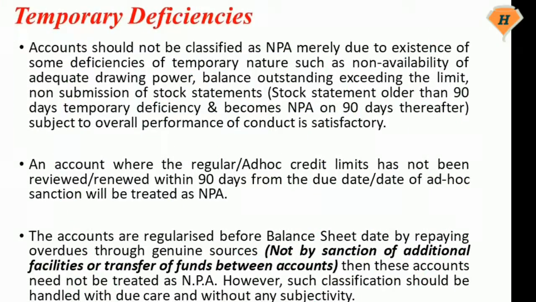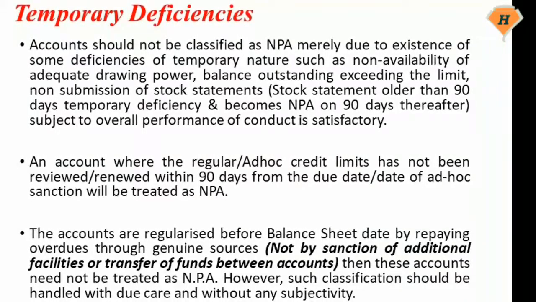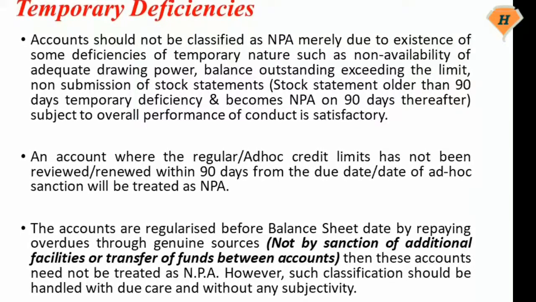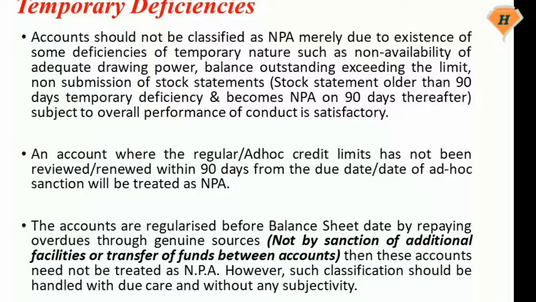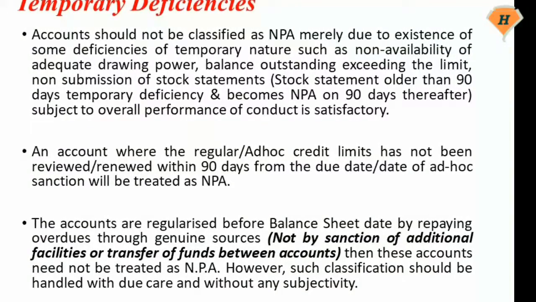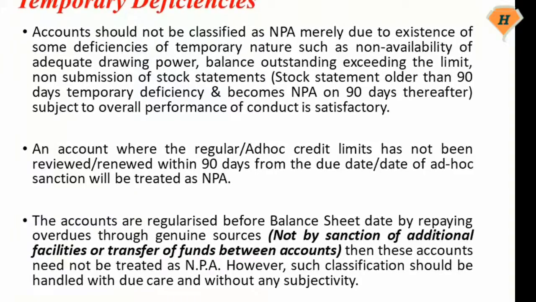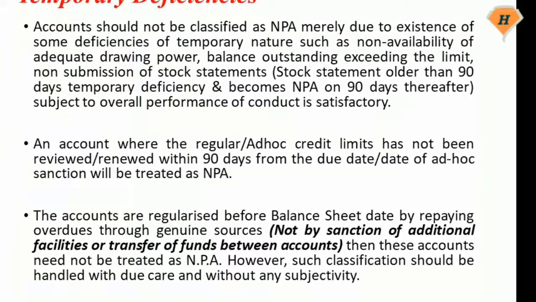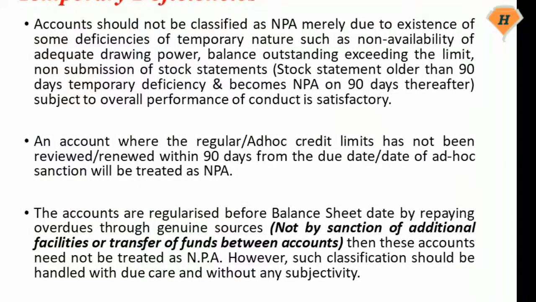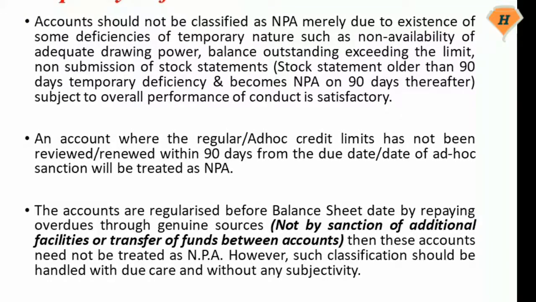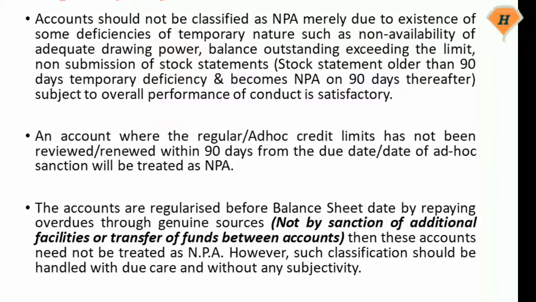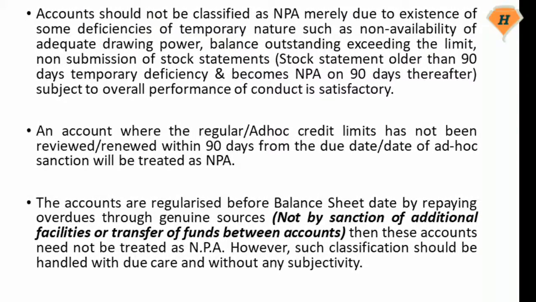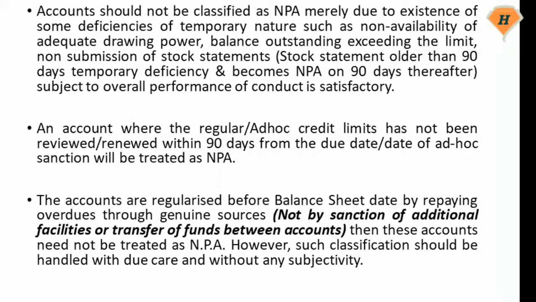4. Accounts should not be classified as NPA merely due to the existence of some deficiencies of a temporary nature, such as non-availability of adequate drawing power, balance outstanding exceeding the limit, non-submission of stock statements. A stock statement older than 90 days is a temporary deficiency and becomes NPA 90 days thereafter, subject to overall performance and conduct being satisfactory. 5. An account where the regular or ad hoc credit limits have not been reviewed or renewed within 90 days from the due date or date of ad hoc sanction will be treated as NPA.